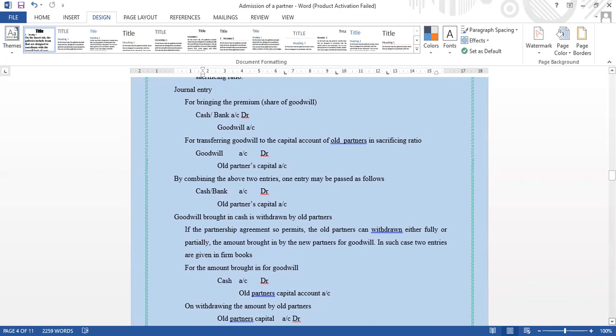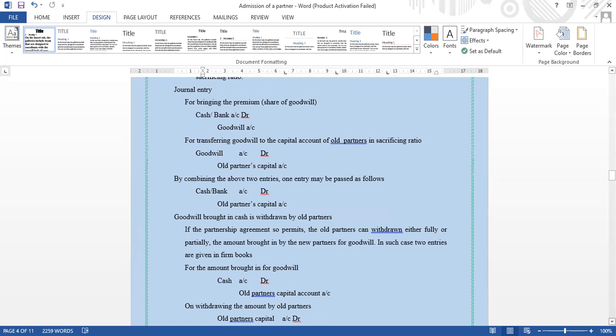Then we can see the goodwill brought in cash is withdrawn by old partners. If the partnership agreement so permits, the old partners can withdraw either fully or partially the amount brought in by the new partner for goodwill.